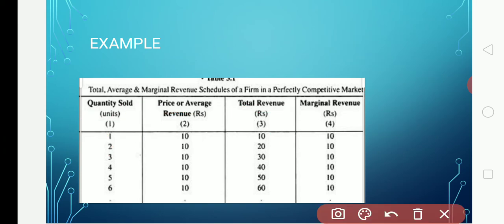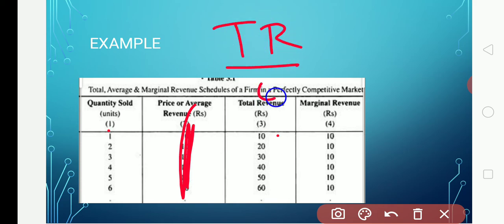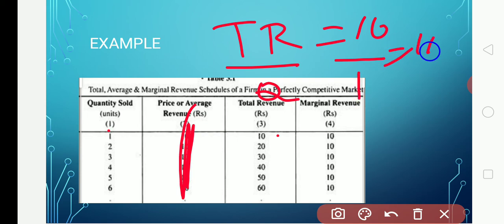And how to get average revenue? For example, suppose the P value is not given, only the total revenue and the quantity are given. How to calculate average revenue? That is TR divided by Q. Suppose TR is 10, 10 divided by 1 is 10.